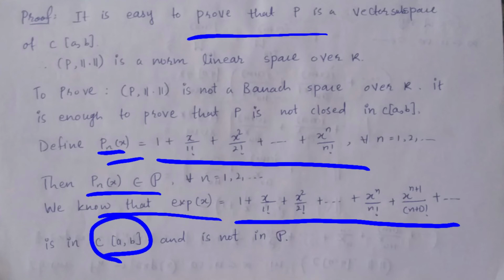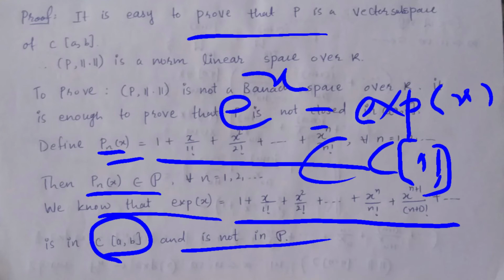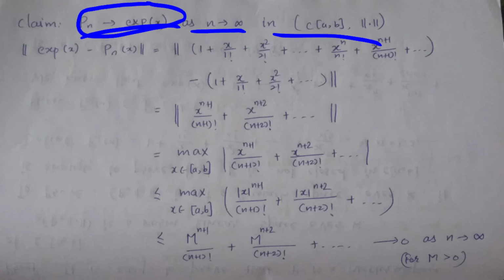So we can say that the exponential of x is in the space C closed interval AB and is not in P. So Pn converges to e raised to x as my n tends to infinity in this space. So this is convergent, so we can write the exponential of x, it means e raised to x, minus Pn of x.